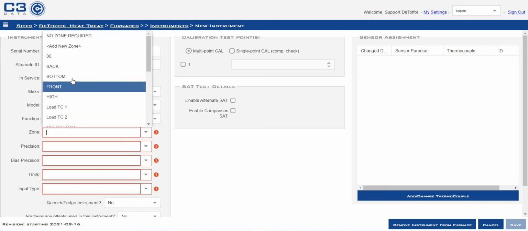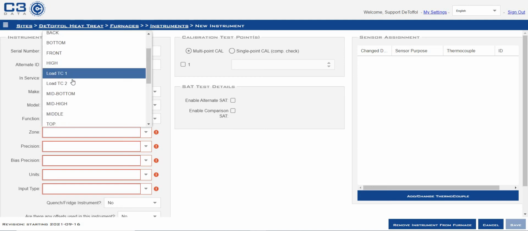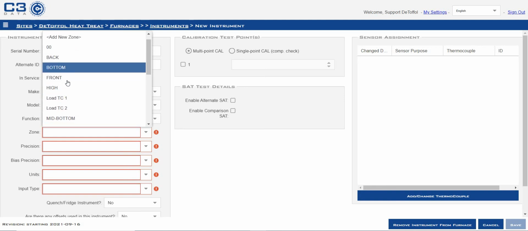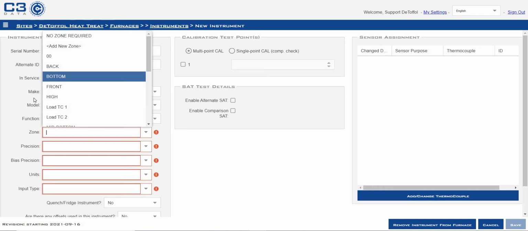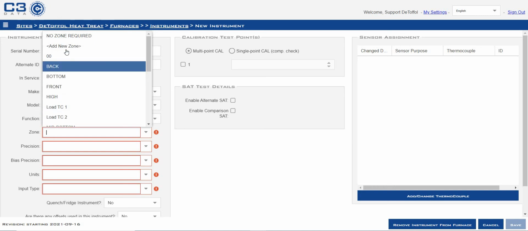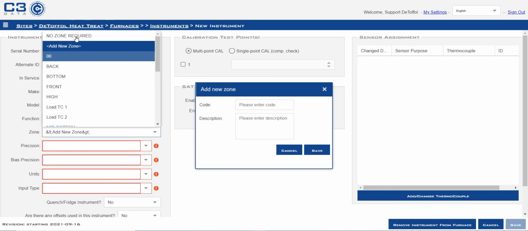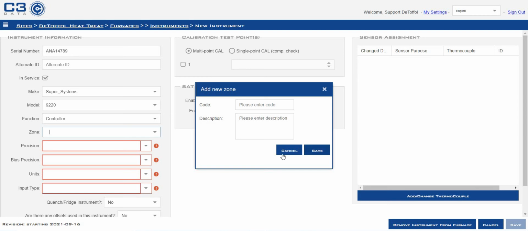Zone. If we have different zones in a furnace, maybe a multiple zone furnace, we can choose which zone it is. There are several options already in here for you, zone 1 through 10, if it's a low DC, back of the furnace, front of the furnace, whatnot. If no zone is required, a single zone furnace, you can add no zone. I'm sorry, no zone required.